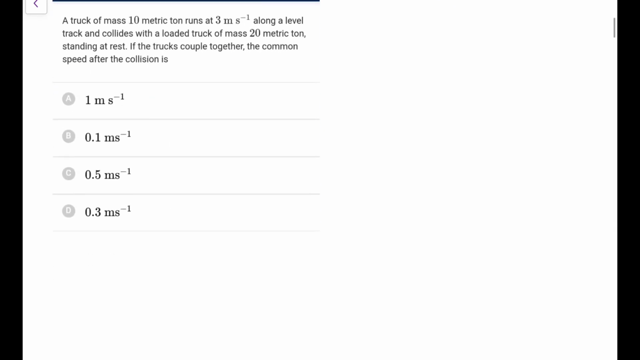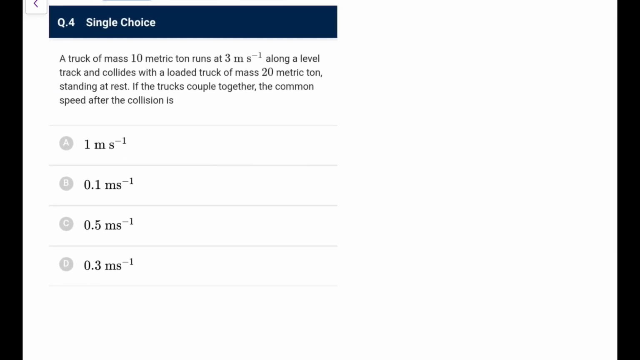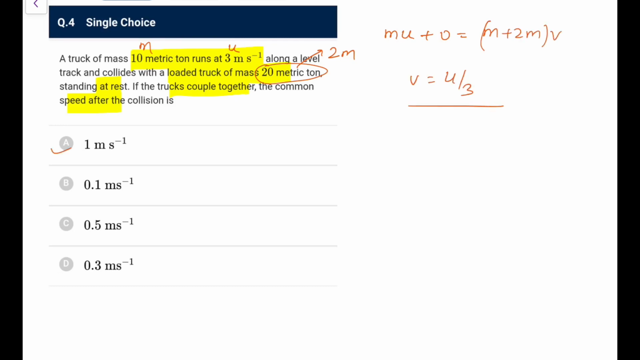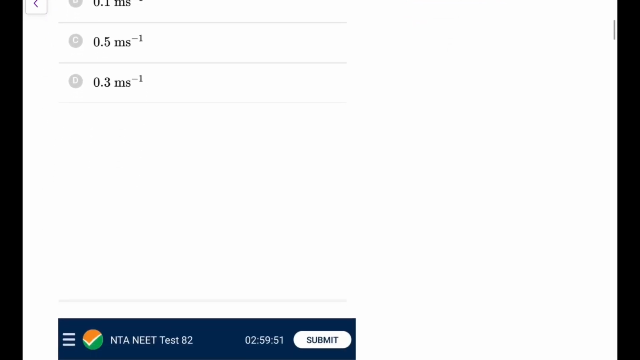Next, you have a truck of mass 10 metric ton running at a speed of 3 along a track, collides with a loaded truck of 20 metric ton standing at rest. If these two coupled together, the common speed is. So let its mass be m. It was running with speed u. Now this loaded truck has double the mass, so let's say it would be 2m, and because it's a perfectly inelastic collision, from conservation of momentum, mu plus 0 would be equal to m plus 2m into final velocity. So final velocity comes out as u by 3. That would be 1 meter per second in this particular case.